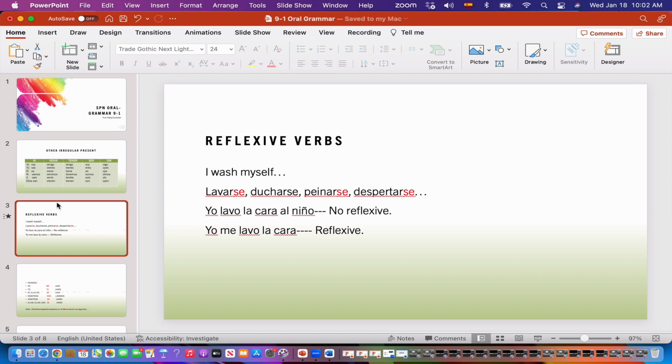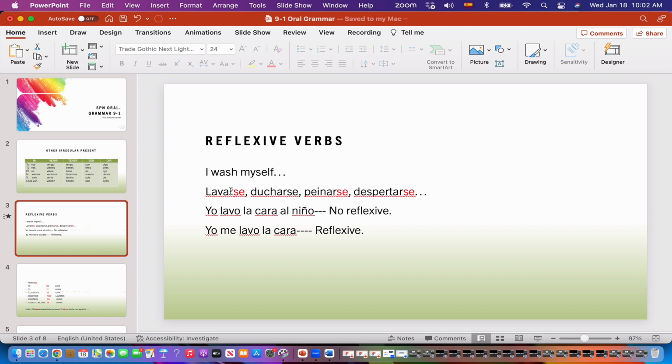So the first thing you should know is that in Spanish, when a verb is reflexive, the infinitive is going to have se at the end. So most of the verbs, you have the reflexive form and the non-reflexive form. For example, lavar could be not reflexive. For example, if I wash my car, I am doing the action and the car is receiving the action. In this situation, the verb lavar, the verb to wash, is not reflexive because I'm doing the action and the car is receiving the action. But if I wash myself, in this case, the action is reflexive. I'm doing the action and I am receiving the action.